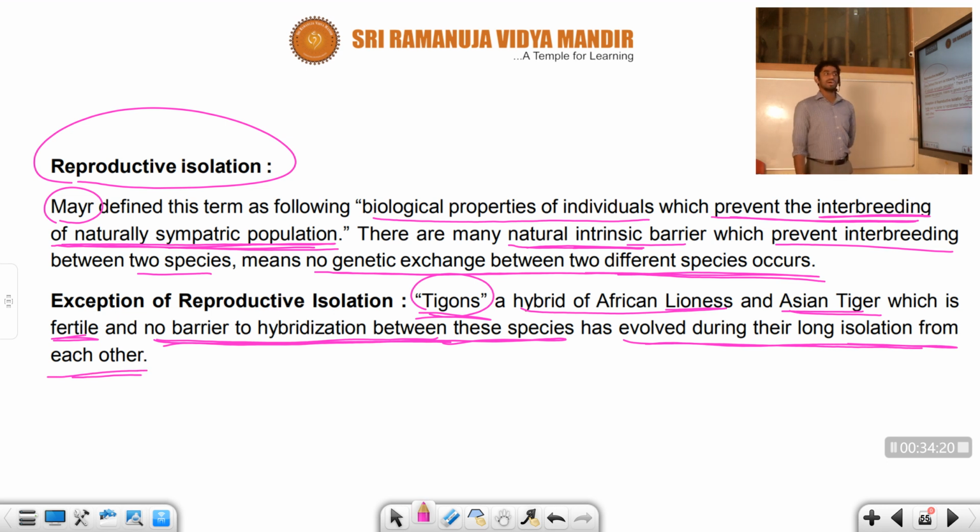It can evolve during the long isolation. That could happen naturally only, not at all in a laboratory manner. Right, student? It is an exception to reproductive isolation.